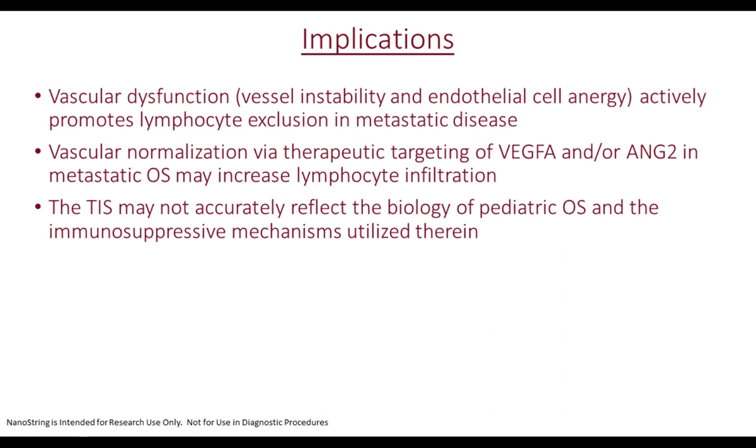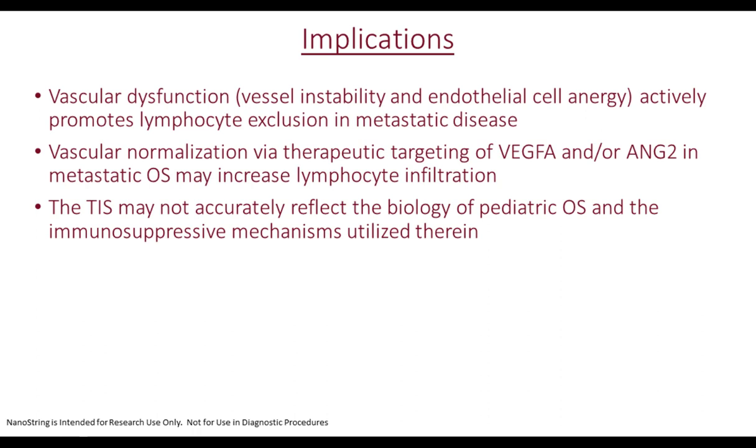Vascular normalization has become incredibly popular lately in terms of targeting VEGF and Ang2 signaling, and this transient vascular normalization can actually increase lymphocyte infiltration. There are several trials right now that are combining anti-angiogenics and immune checkpoints to see if the vasculature can indeed be stabilized to allow for immune cells to leave the vasculature, infiltrate the tumors, and then relieve that inhibition using checkpoints.